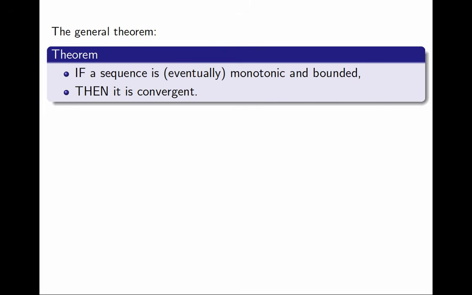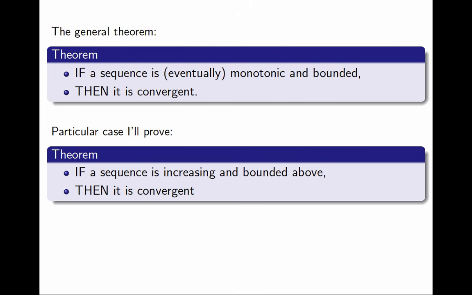I've written "eventually" in parentheses because you will often find the statement as simply "monotonic and bounded" without the "eventually." But in any theorem about convergence, you can always replace monotonic with eventually monotonic, and you just have to modify the proof slightly. What I'm actually going to prove is a particular case. I'm just going to prove that if a sequence is increasing and bounded above, then it must be convergent. And then there could be a second theorem that says if a sequence is decreasing and bounded below, then it must be convergent, and the proof is very similar. But I will only prove the first case.